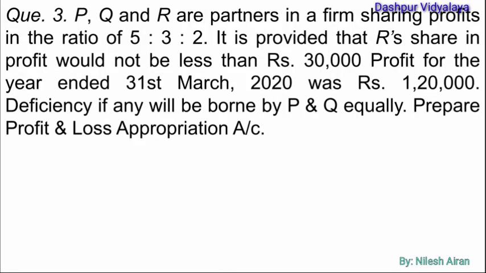Let's see another question here. P, Q and R are the partners in a firm sharing profits and losses in the ratio of 5:3:2. It is provided that R's share in the profit would not be less than 30,000. Profit for the year ended 31st of March 2020 was rupees 1,20,000. Deficiency, if any, will be borne by P and Q equally. Prepare profit and loss appropriation account.